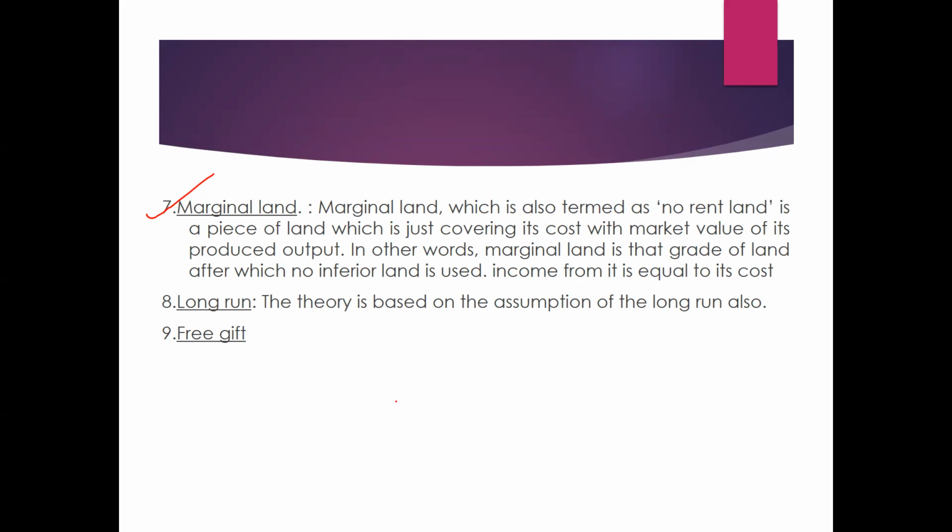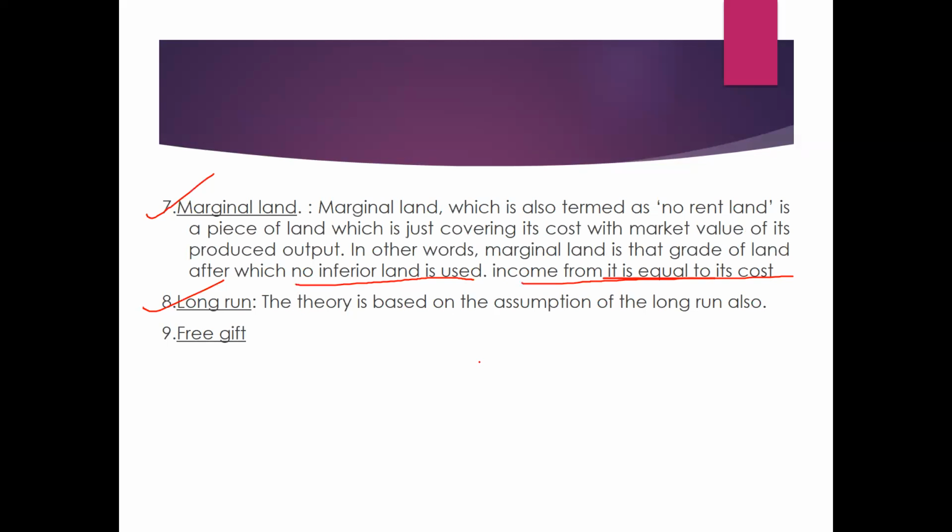In other words, marginal land is that grade of land after which no inferior land is used. Income from it is equal to its cost. Whatever the cost is, you are just returning it back. Then the long run. The theory is based on the assumption of the long run, because Ricardo's theory is not based on the short run.